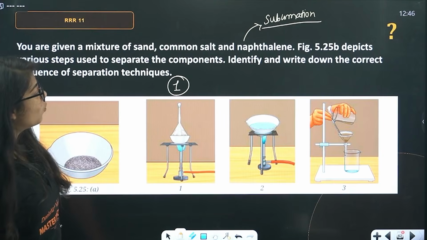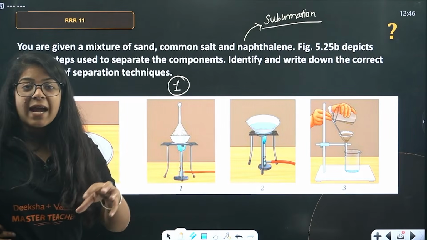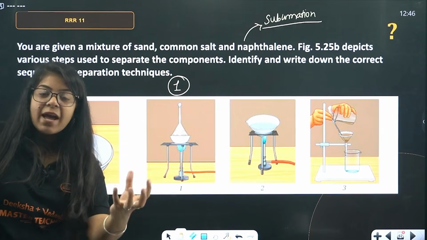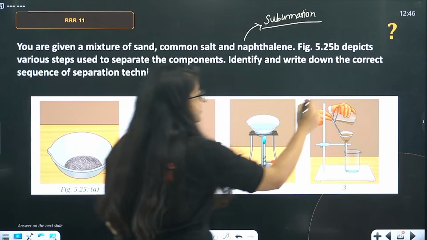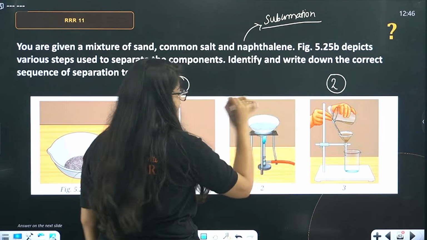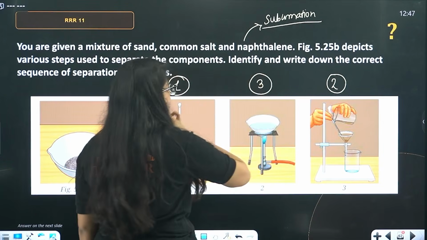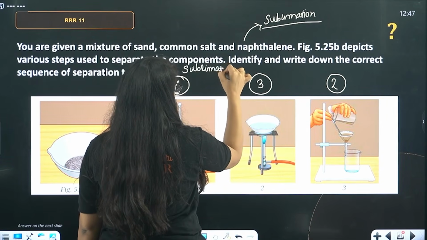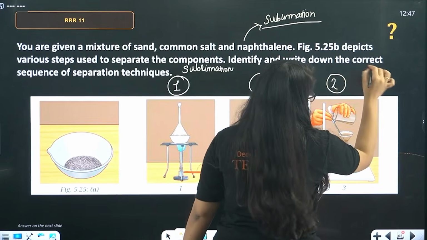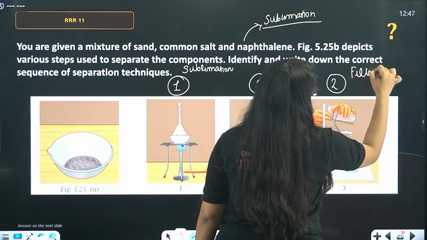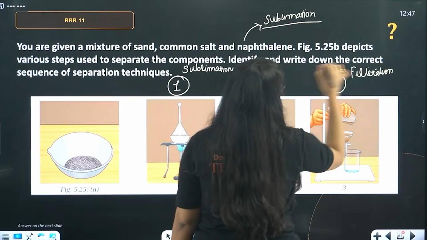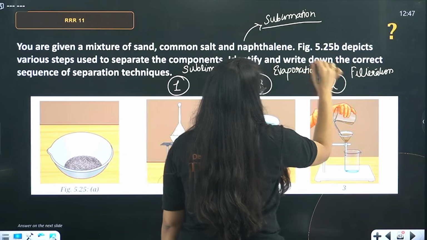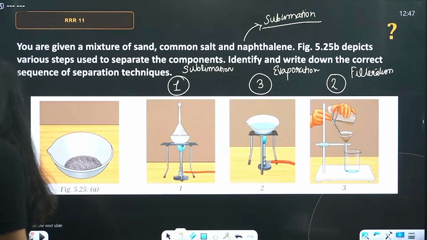Then we will do what? Then beta, we will put sand and salt inside the water and let the sand settle down, and we will filter out the sand. So, this will be your second step, filtration. And then third step will be evaporation, right? So, first is sublimation. Second is filtration. And third will be evaporation. Done? That's your final answer.